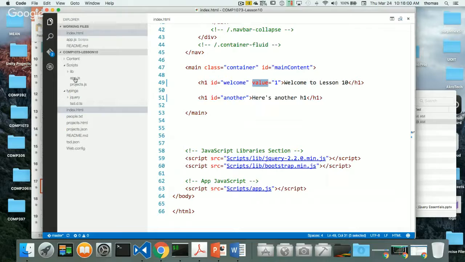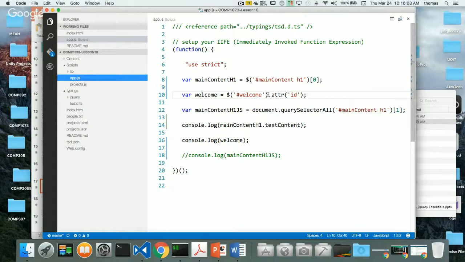Okay, so let's go back. So again, some simple ways. So I'm saying, hey, target the welcome, the ID that has welcome, and the tag that includes welcome as well, the welcome ID. So get element by ID welcome, right? And then take a look at the first attribute of the first element that returned. Get this ID of it, and return it back and store it inside my welcome variable, and then print it out. All right, that's what's happening here. All right, let's go back. So let's get rid of this for a second and go back to what I did before.